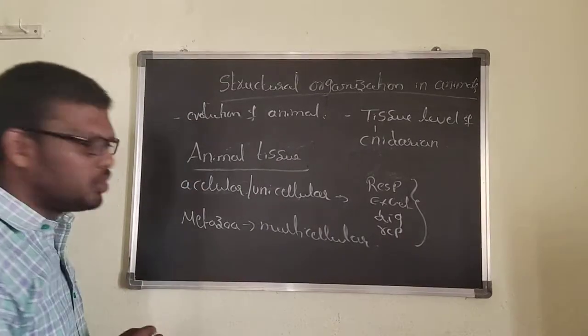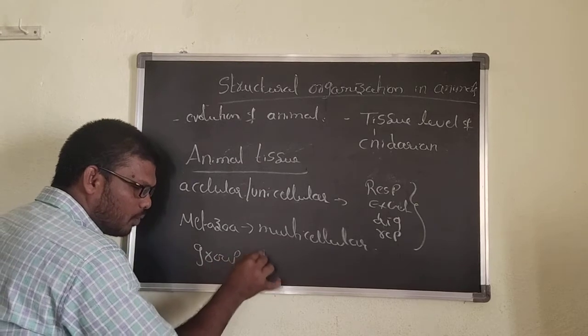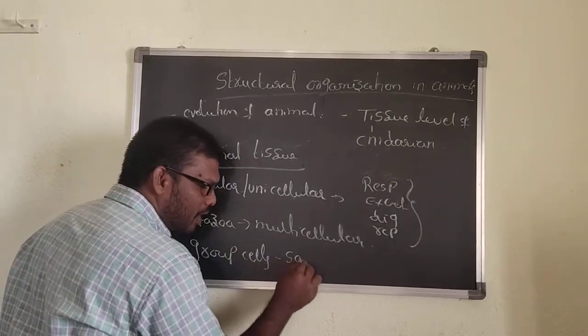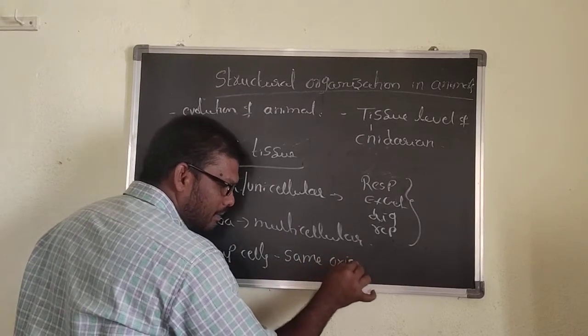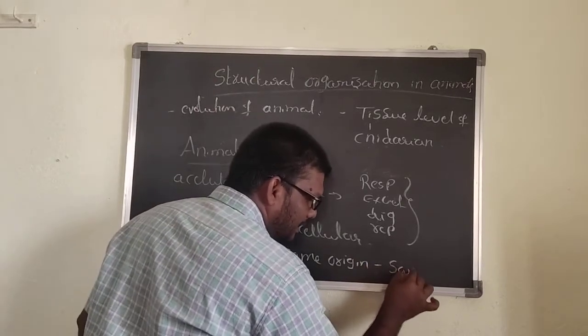What is meant by tissue? A tissue is a group of cells arising from the same origin and doing the same function.